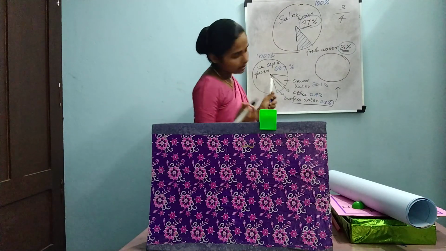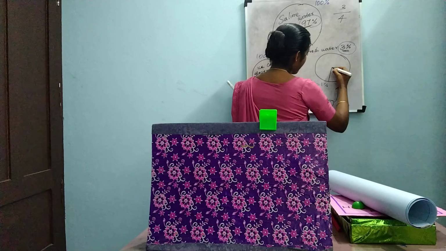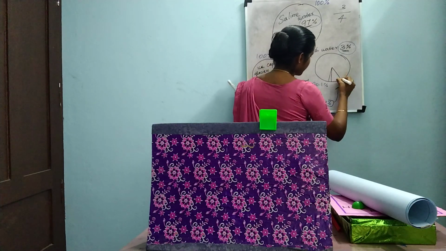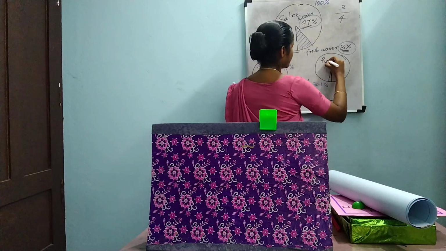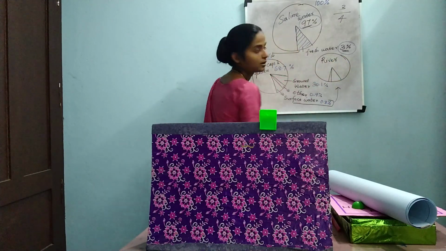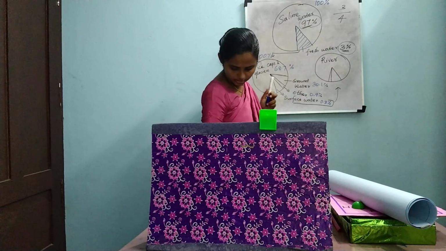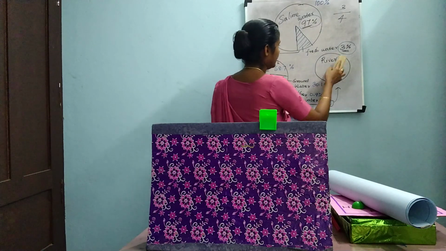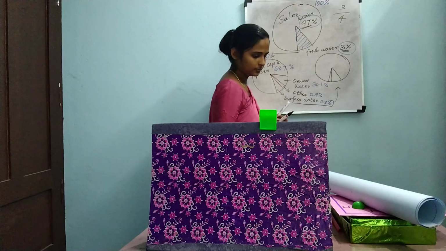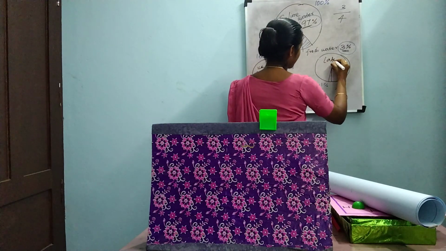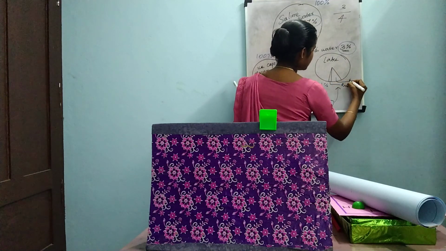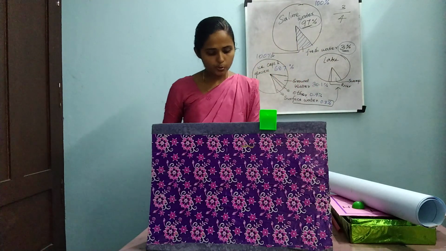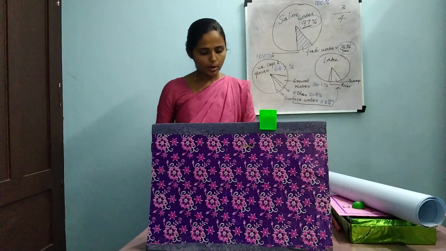We can divide the surface water into three: first lake, then river, which is the small part, and this part is swamp.